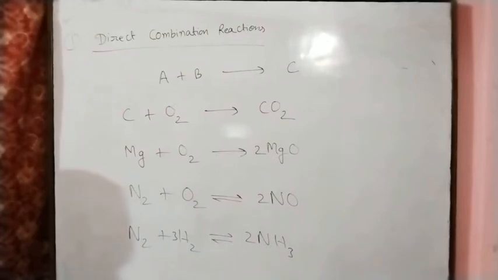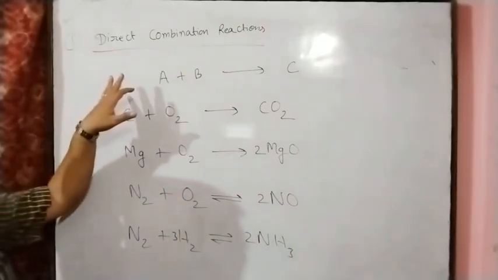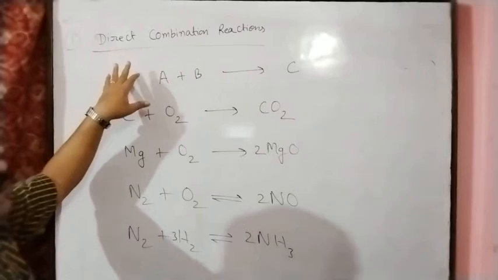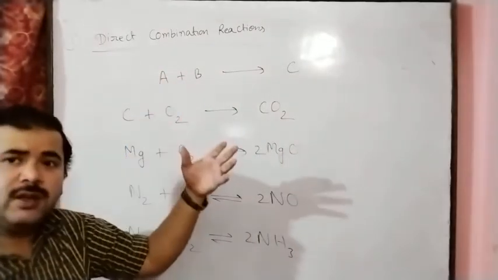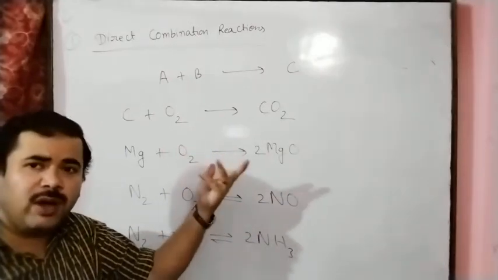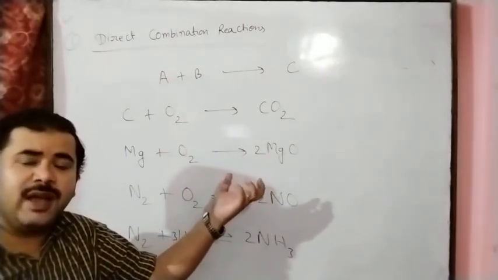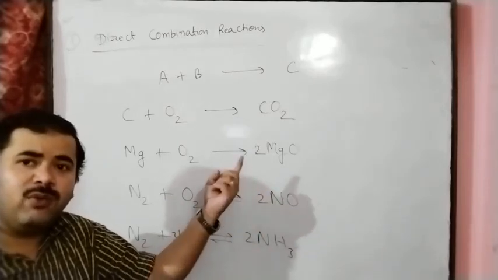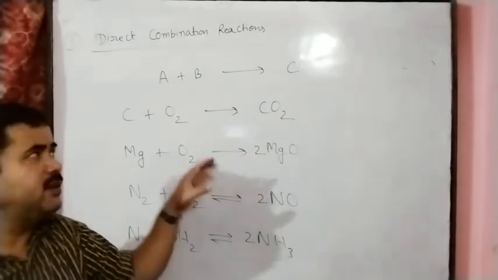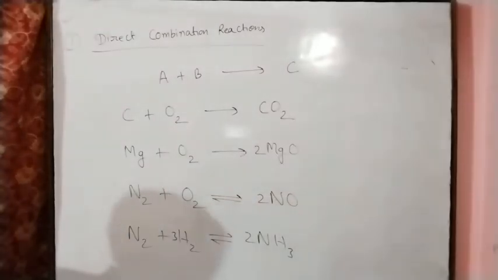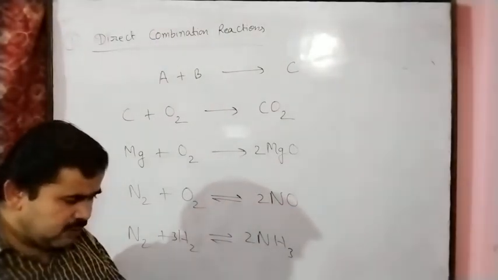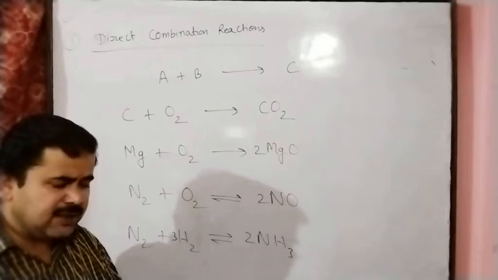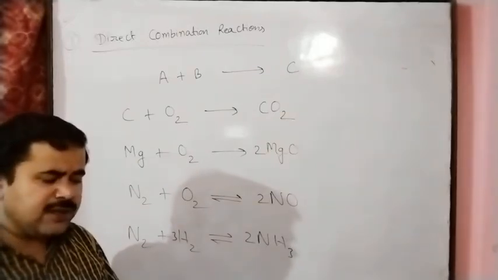So we can define the direct combination reaction: two or more elements or compounds react to form one new compound. This is called direct combination reaction. Many examples are given for the direct combination reaction. We can see here on page number 22, many reactions are given. So two or more elements combined.